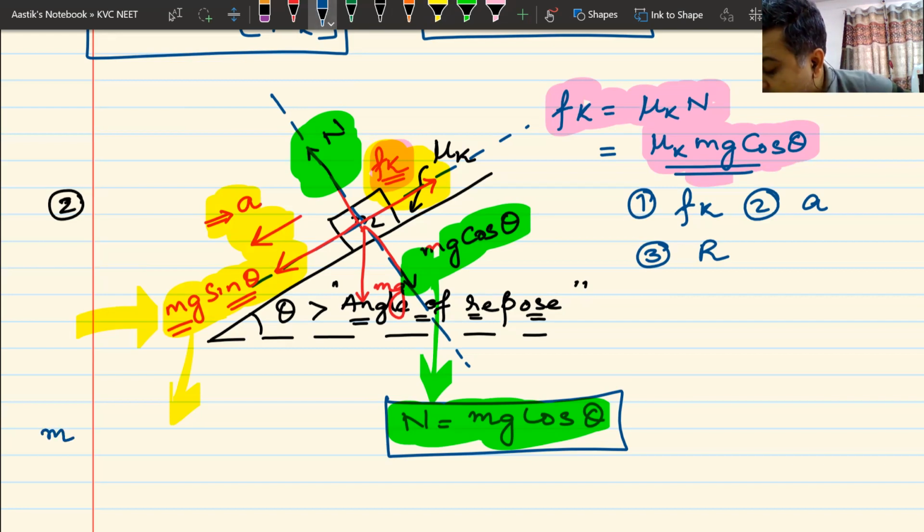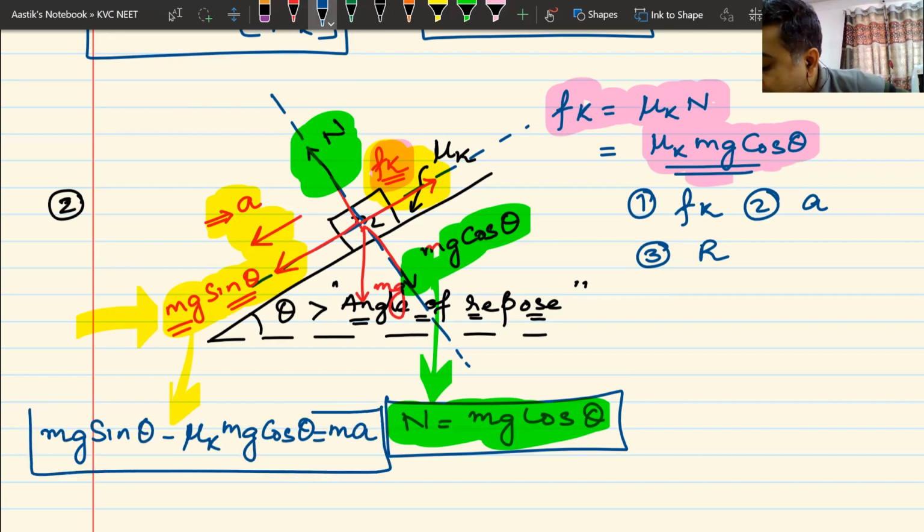It will be mg sin theta downwards minus Fk, where Fk is mu k mg cos theta, and that must be equal to ma. That becomes my yellow equation. I have done nothing new. I have just used what we have been doing till now.